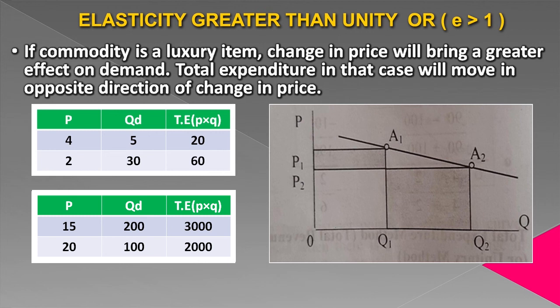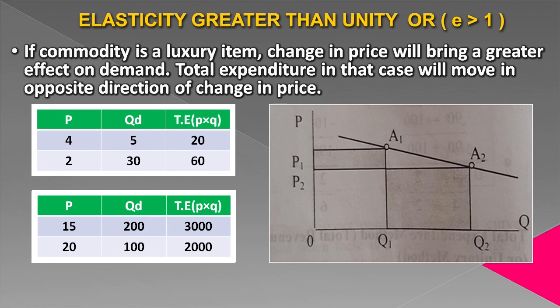It is shown in a table. Price is given in the first column, quantity demanded in the second column, and in the third column we are given total expenditure, which we get by multiplying P into Q. When price is 4, quantity demanded is 5. Total expenditure is 20. When price decreases to 2, quantity demanded increases to 30 and total expenditure increases to 60. Here you can notice price decreases, total expenditure increases.